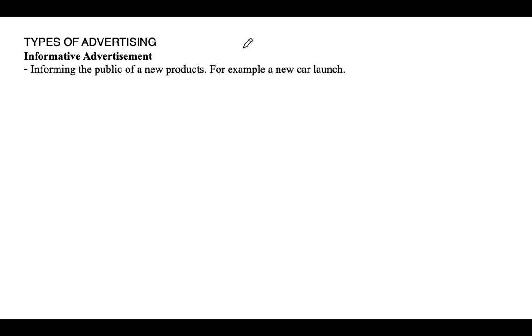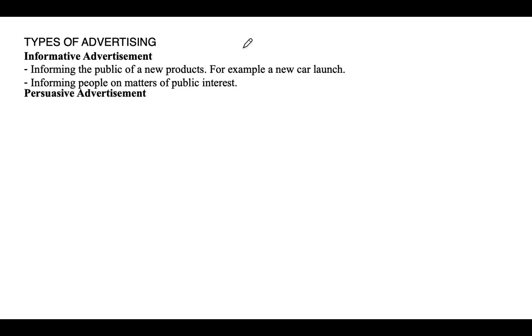The types of advertisements which we have, the first one is informative advertisement. This type of advertisement informs the public of new products. For example, a new car launch, like what Toyota Zambia does. When they are producing a vehicle, they will launch it. So that is one of it. And then also they inform people on matters of public interest, like when they are producing a new iPhone, maybe a new phone, and so forth.